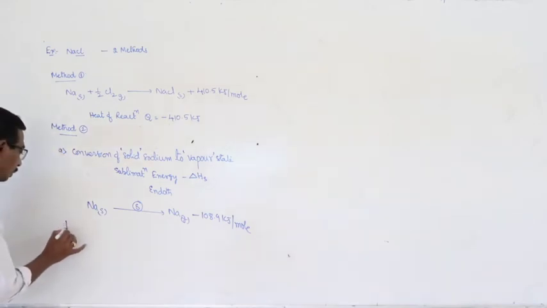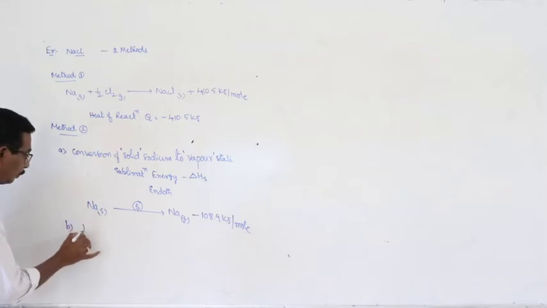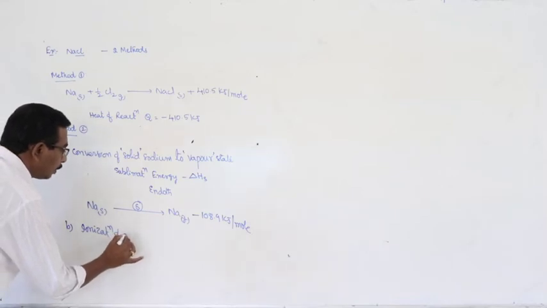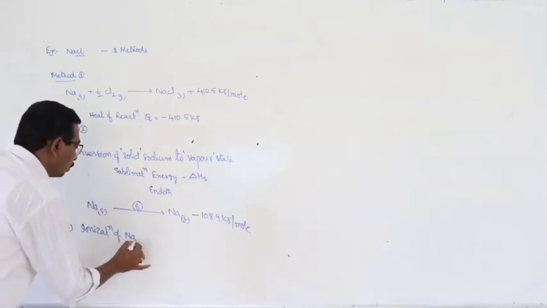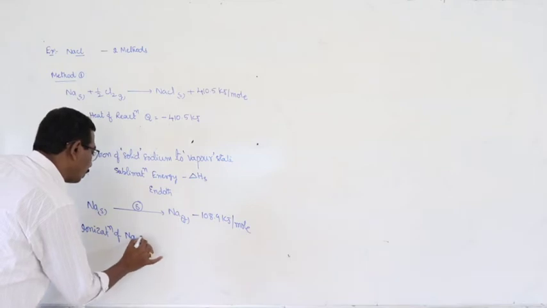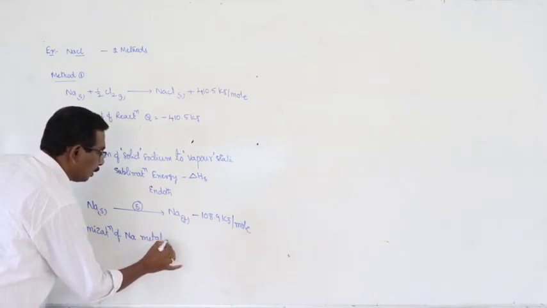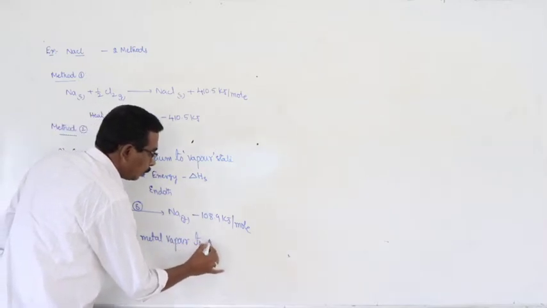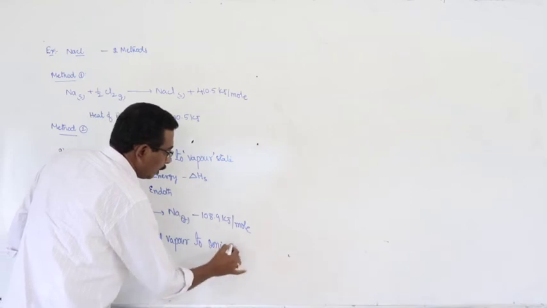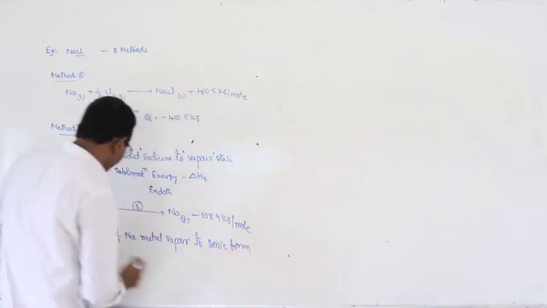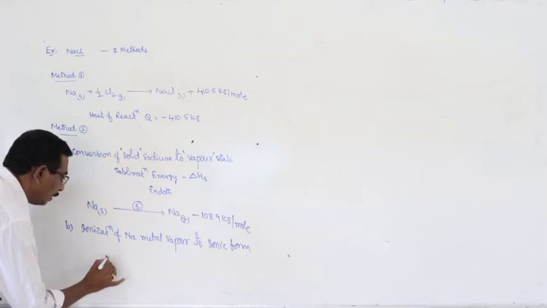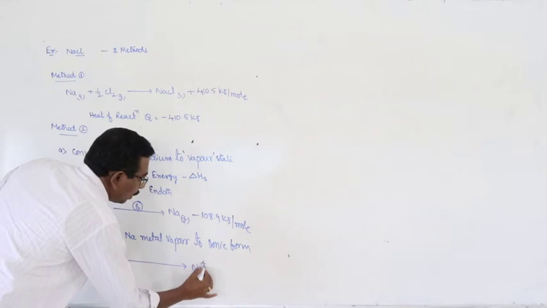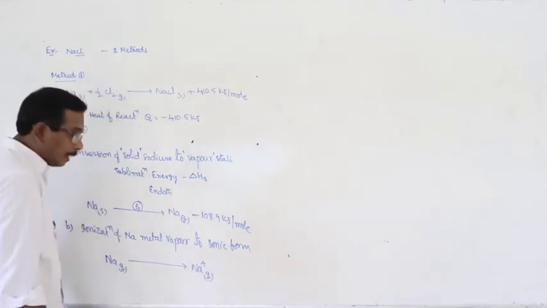Second step: ionization of sodium metal vapor to ionic form. Simply that is known as ionization. Here sodium vapor gives rise to 1 mole of sodium ions.